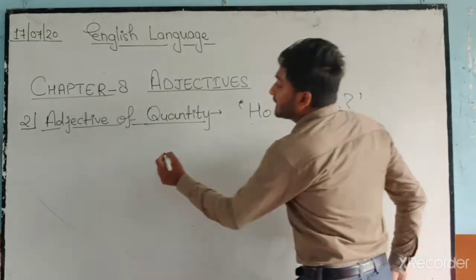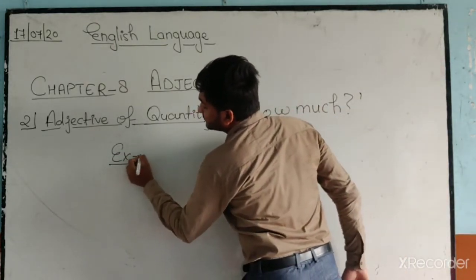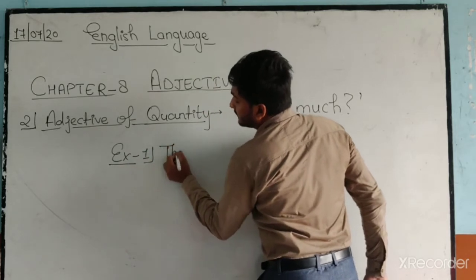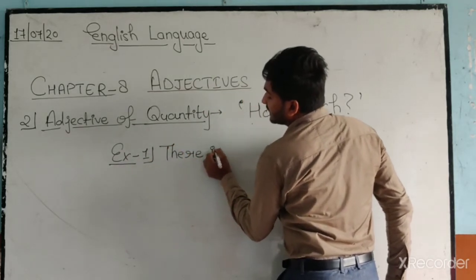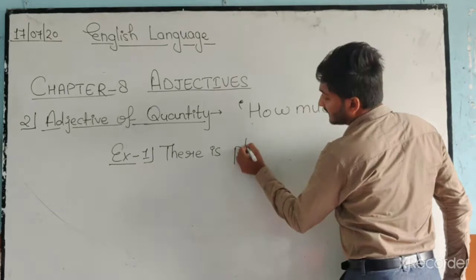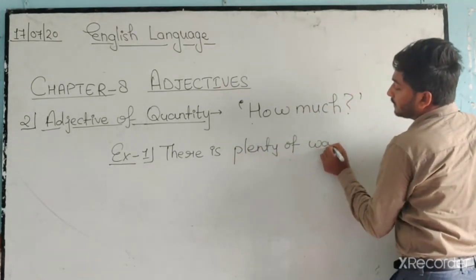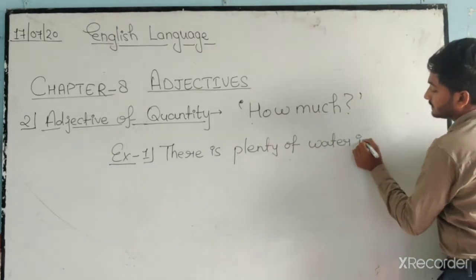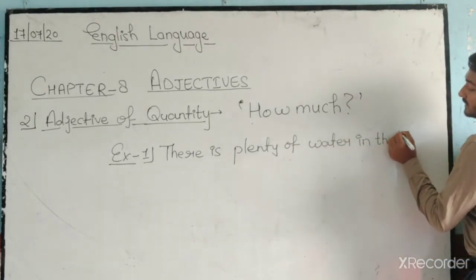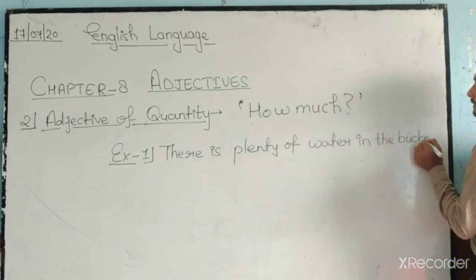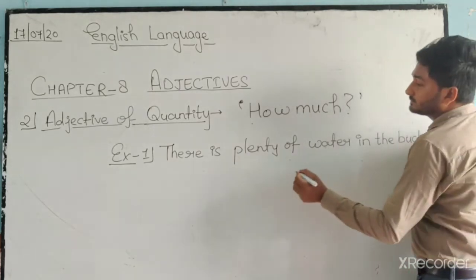Look at these examples. Number 1, there is plenty of water in the bucket.